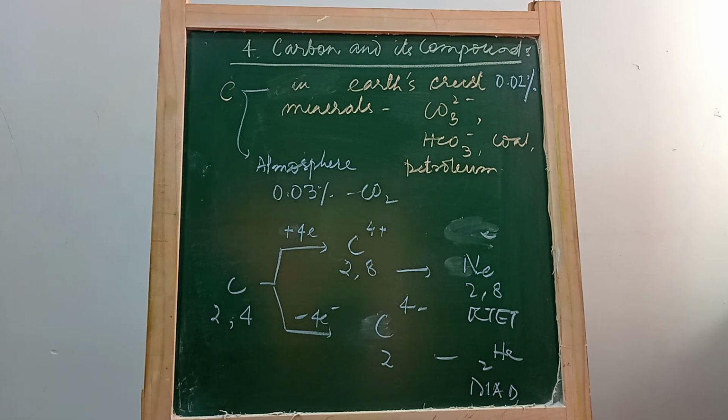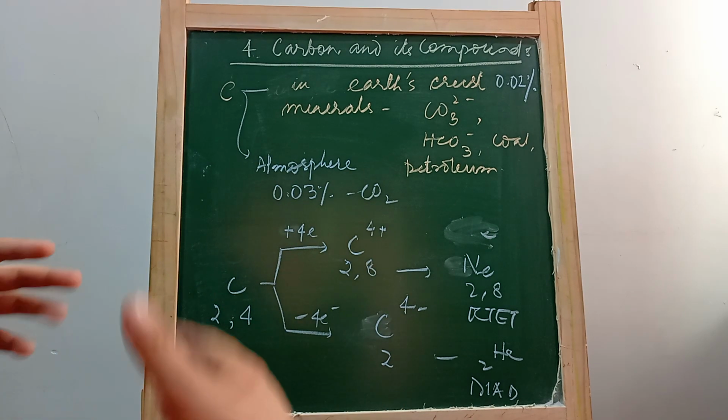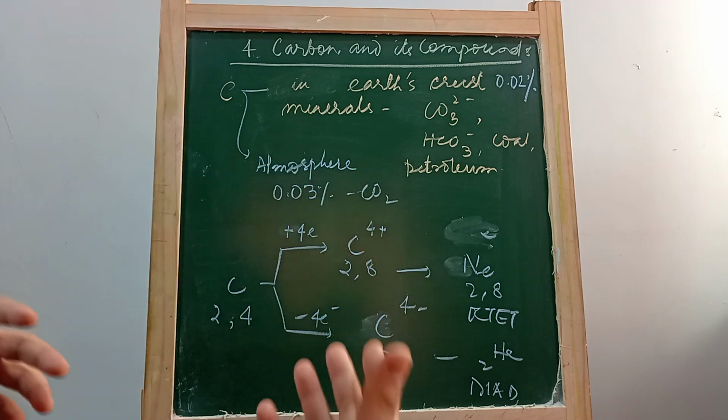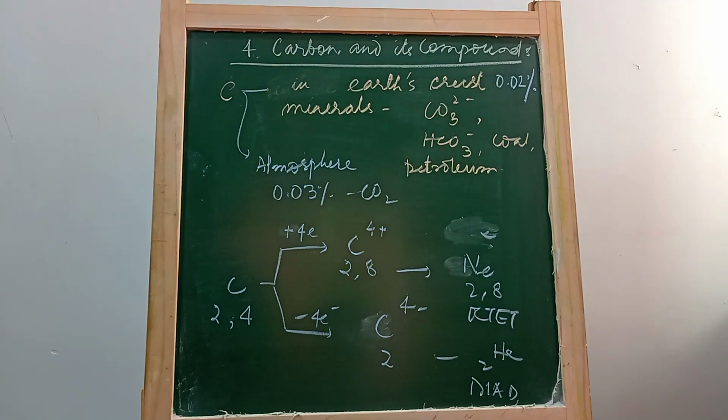But why are we studying carbon? Carbon has a special place among all elements because the number of compounds that carbon can form with other elements, especially hydrogen, is numerous.